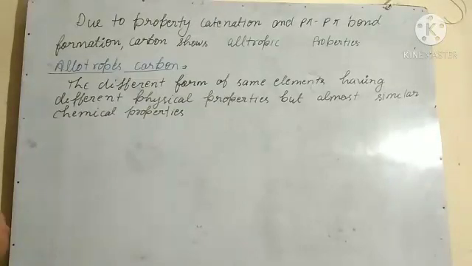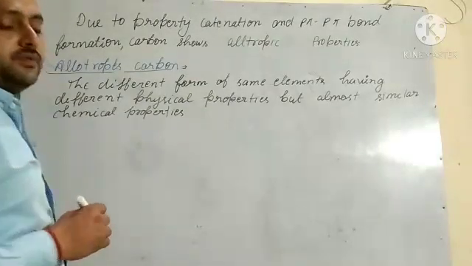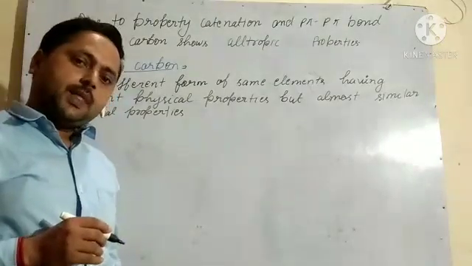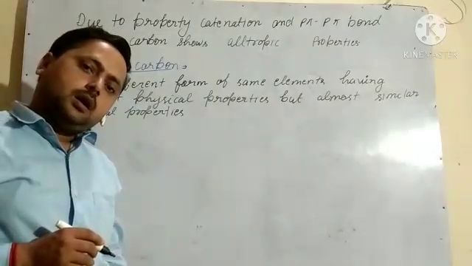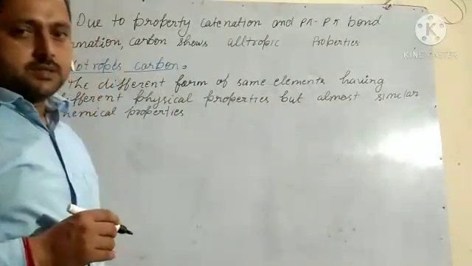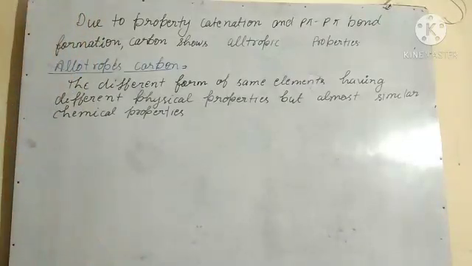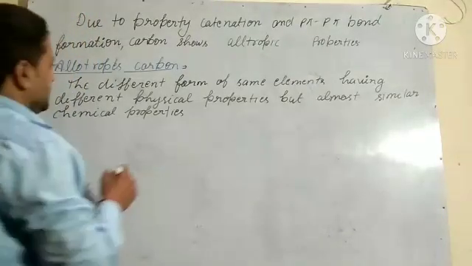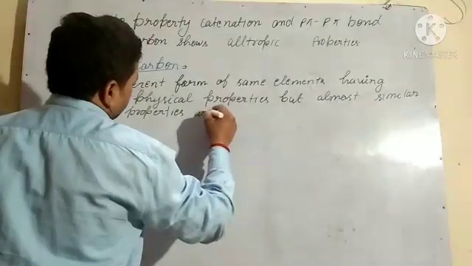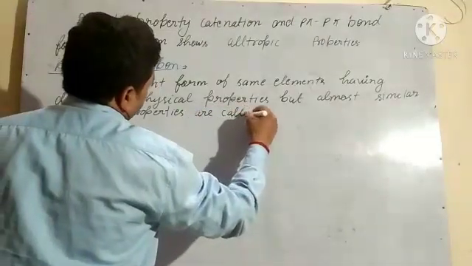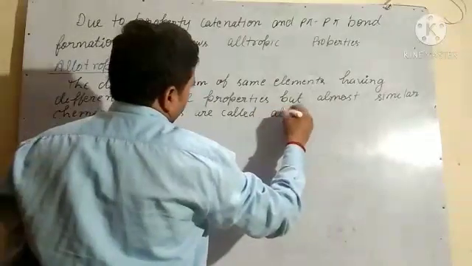So the different forms of the same element having different physical properties but almost similar chemical properties are called allotropes.